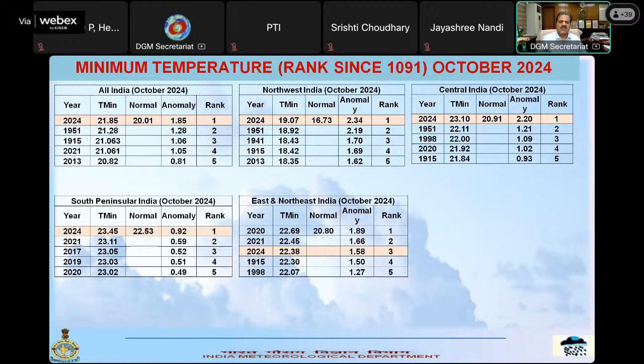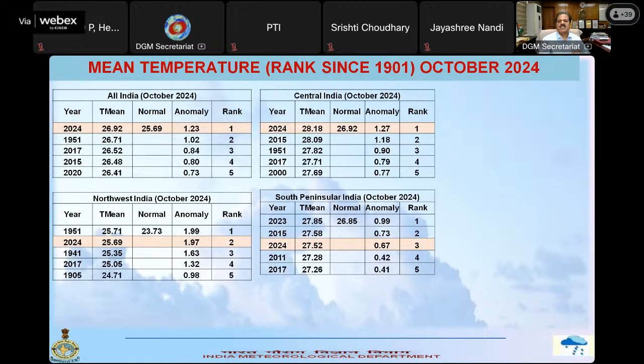East and Northeast India also, similarly, out of the 5 highest years, we got 3 years, 2021 and 2024, which is appearing as the warmest in East and Northeast India. Now let us consider the mean temperature. If I consider mean temperature, then 2024 is rank 1, and we have got 2017, 2015, and 2020.